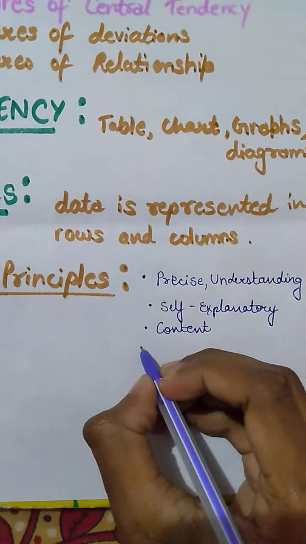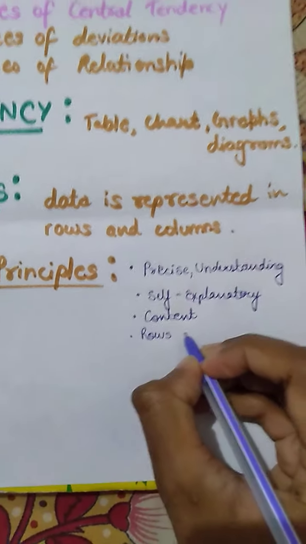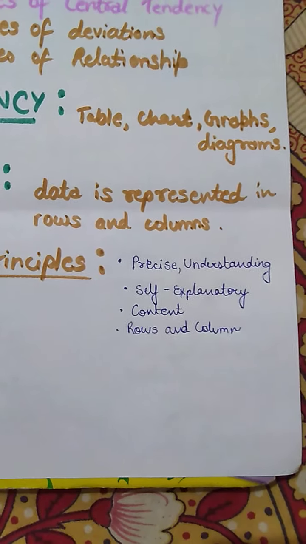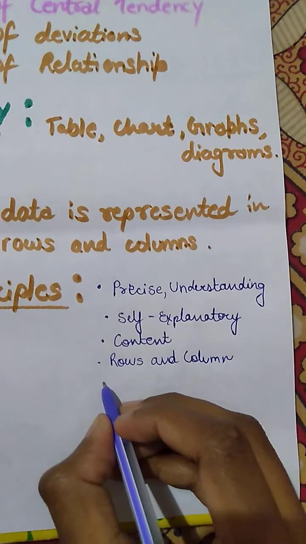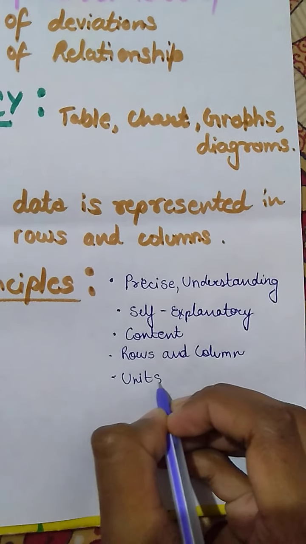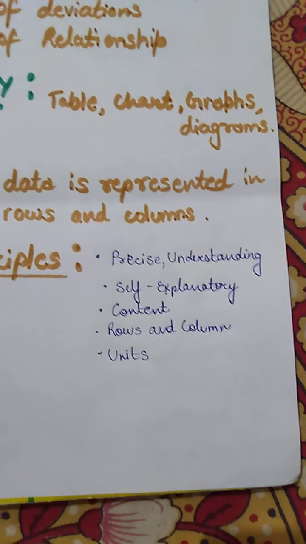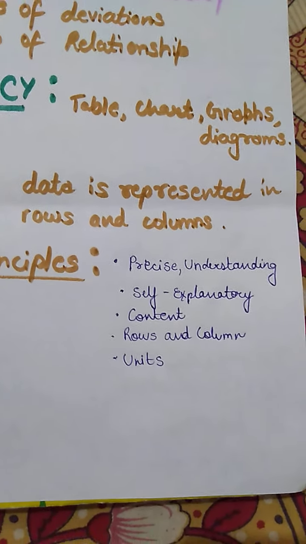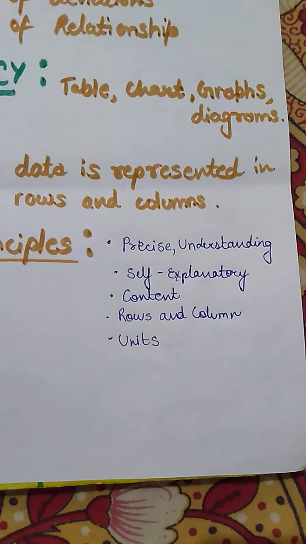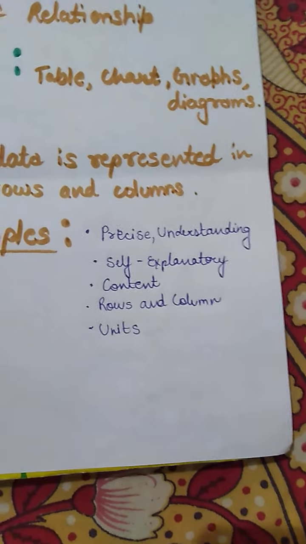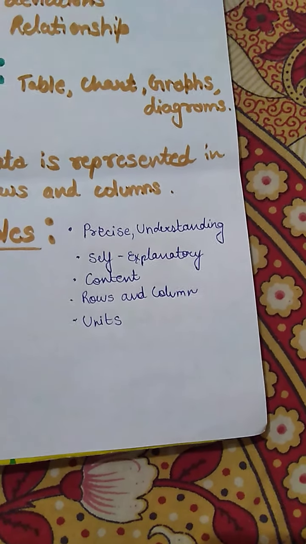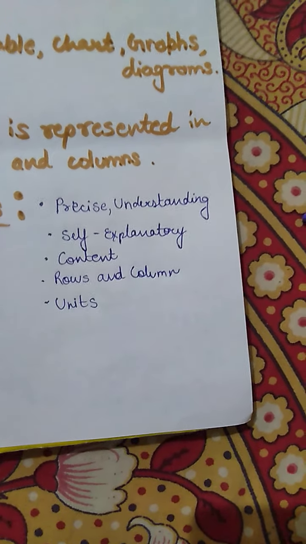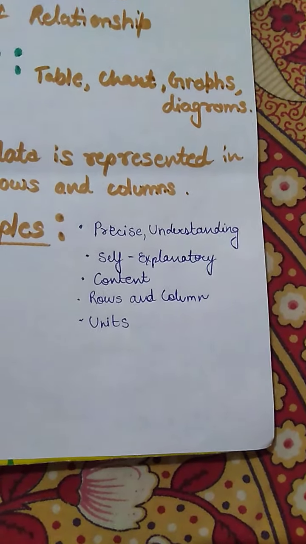So next we talk about what comes after content. There are rows and columns. So it should be clearly stated. There should be no confusion among the rows and columns. So next is units. The units of measurement we are using to represent the data should be well stated there only. For example, if we have monitored the weight of the patients, we have to represent the weight of the patients with the help of a table. So the weight can be in the unit of kg or pounds. So right there we have to mention the unit of the data. A unit of measurement should be clearly stated.